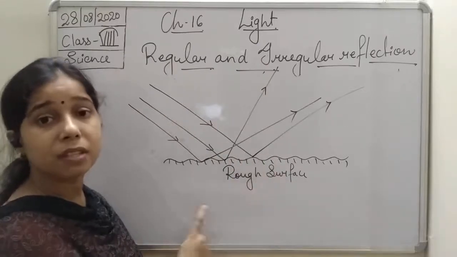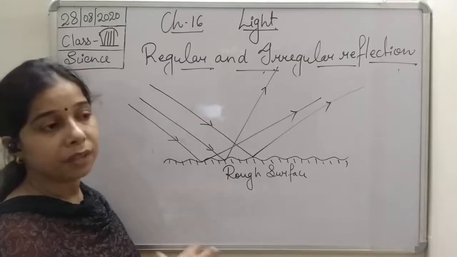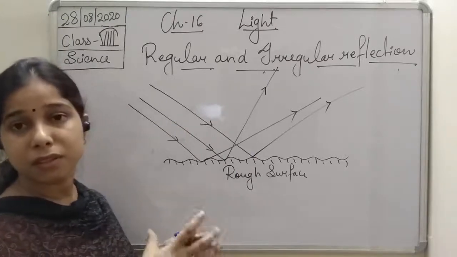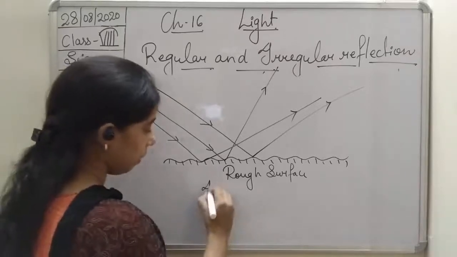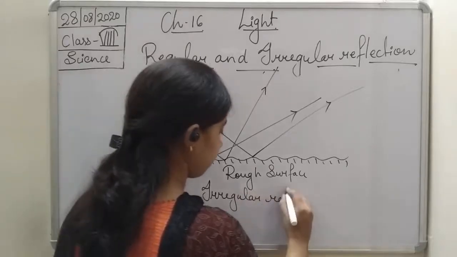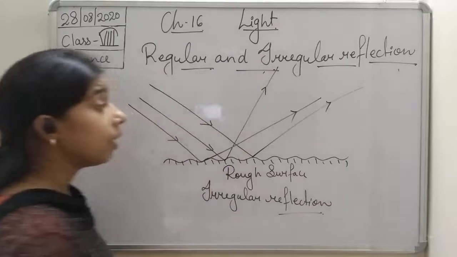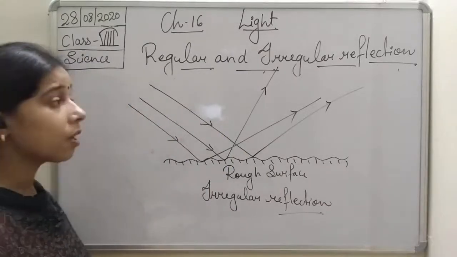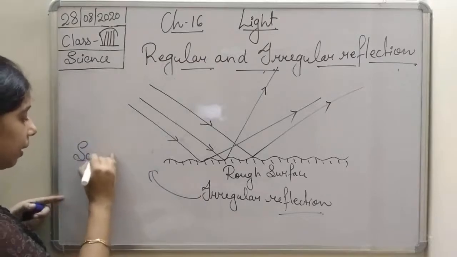Why is this so? It is because of the uneven surface. So they get deflected, they get reflected in different directions. Okay, so this is what? This is the irregular reflection. In irregular reflections, what happened here? Here, scattering of the light occurred.